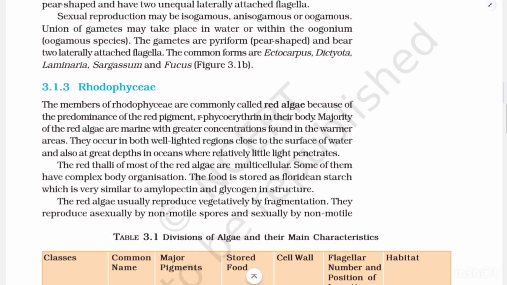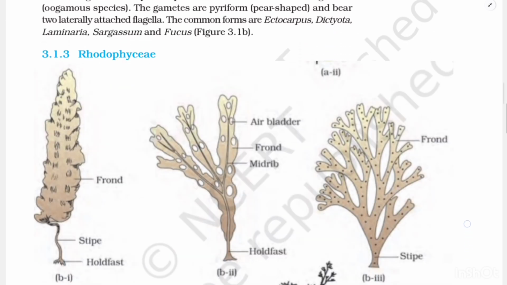Union of gametes may take place in water or within the oogonium, that is in oogamous species. The gametes are pyriform, that is pear-shaped, and bear two laterally attached flagella. The common forms are Ectocarpus, Dictyota, Laminaria, Sargassum, and Fucus, Figure 3.1b.